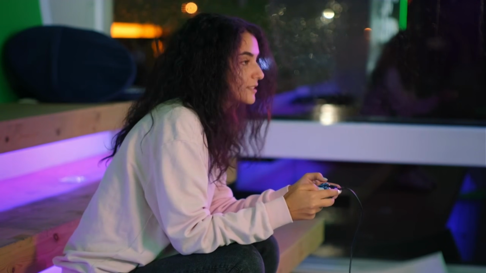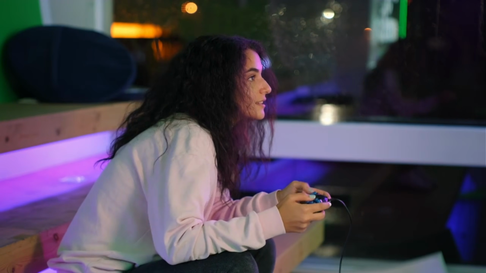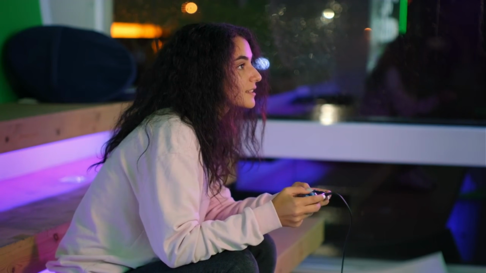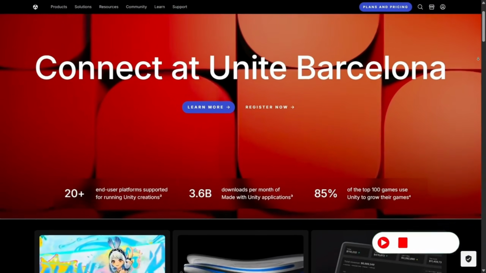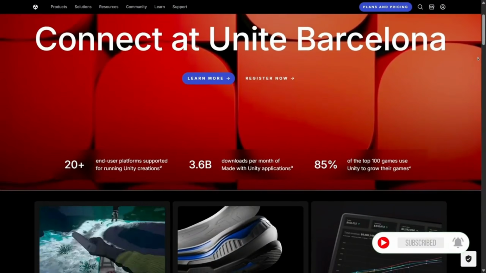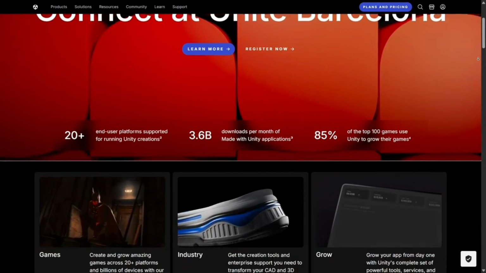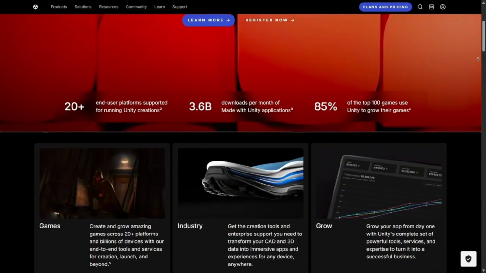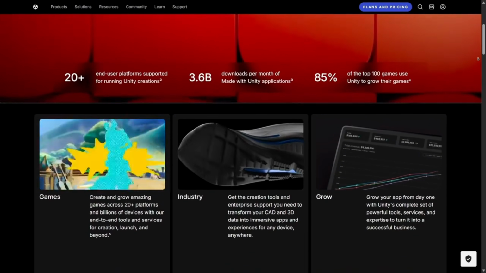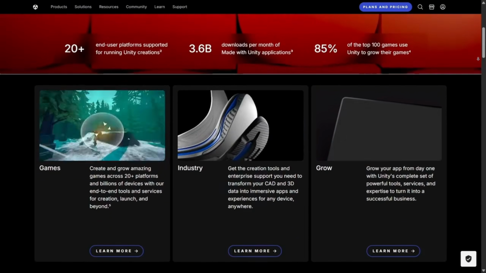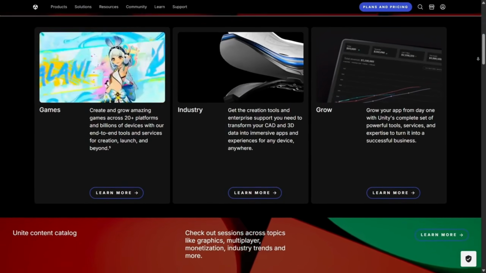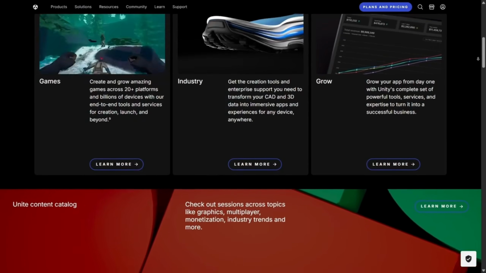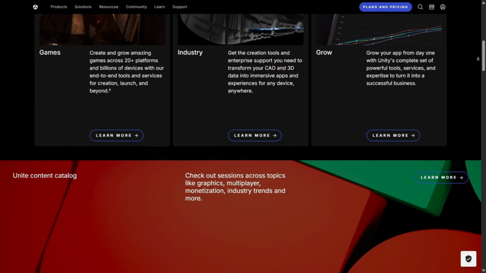I'm really excited to talk about a platform that has shaped the way games, apps, and immersive experiences are created around the world, Unity. If you've ever played a mobile game, explored a VR environment, or even used an interactive training app, chances are Unity has had a hand in bringing that to life. Today I want to dive deep into what makes Unity such a powerful tool, explore some of its competitors, and ultimately share why it still stands out as one of the best platforms for creators everywhere.